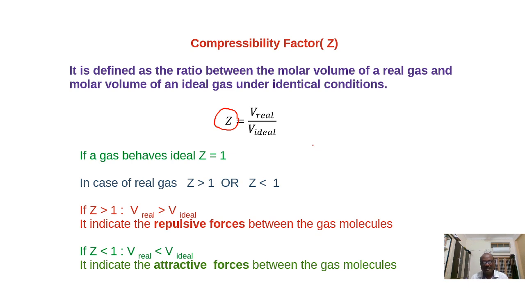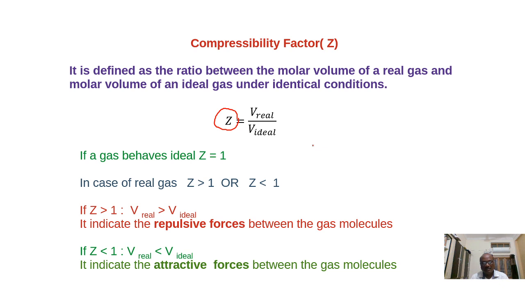So if V real is greater than V ideal, the volume of the real gas is greater. It is due to repulsive forces. Then only we get Z greater than 1. So compressibility factor Z greater than 1 means V real is greater than V ideal. Then what type of forces will be there between the molecules? Repulsive forces. It indicates the repulsive forces.